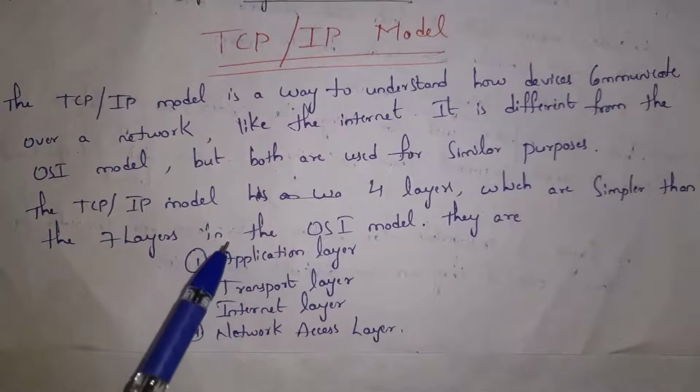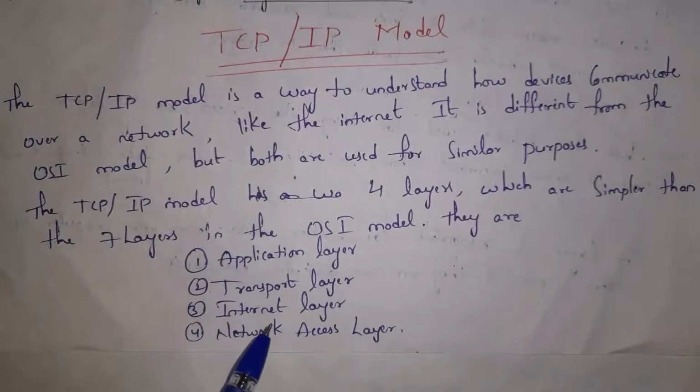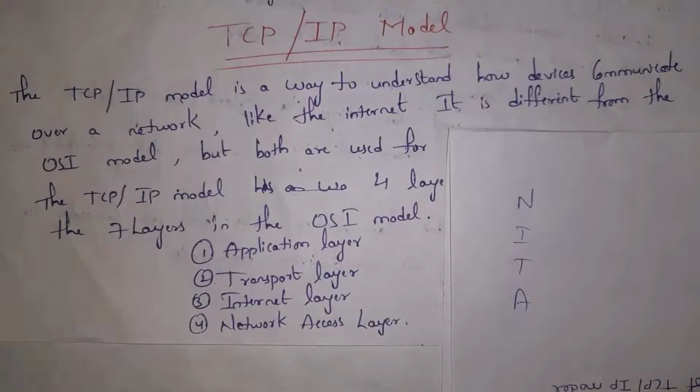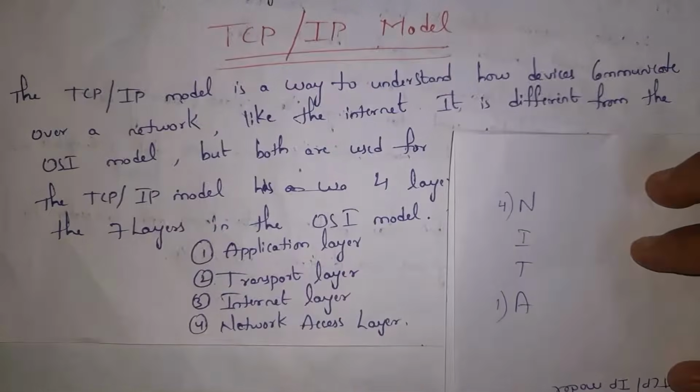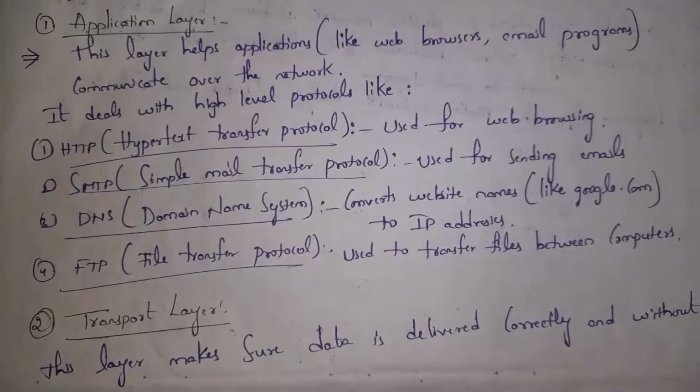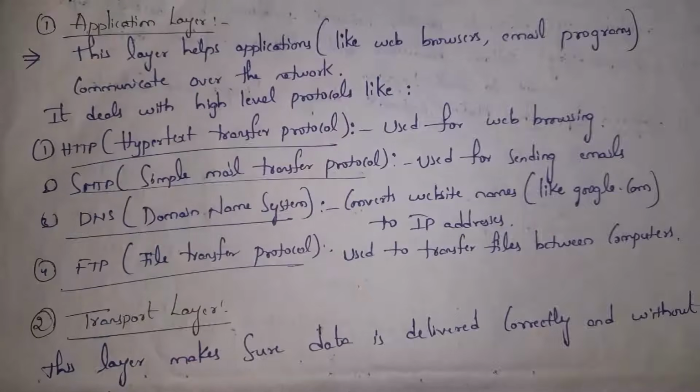They are application layer, transport layer, internet layer and network access layer. Guys, you can remember like this. NITA, that is application layer, transport layer, internet layer and network access layer. Where starting layer is application layer and last layer is network access layer. At first I will explain what is application layer. Application layer deals with applications that are used to access internet. For example, if you consider Google Chrome, Firefox, by using those applications, we can access internet. Like we can do web browsing, we can send emails, we can send files, etc.